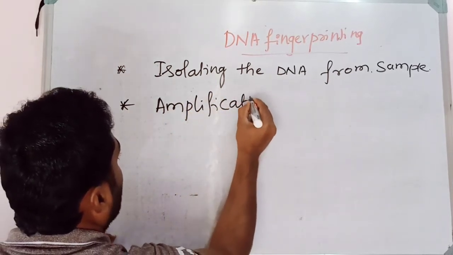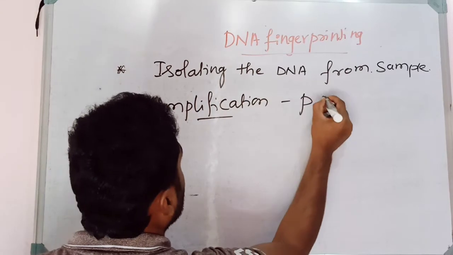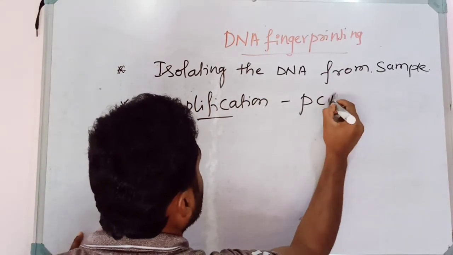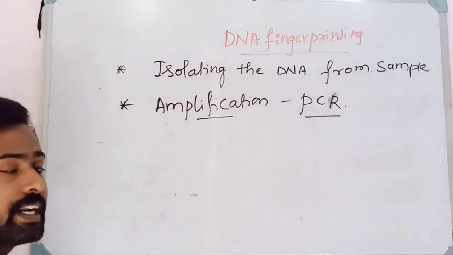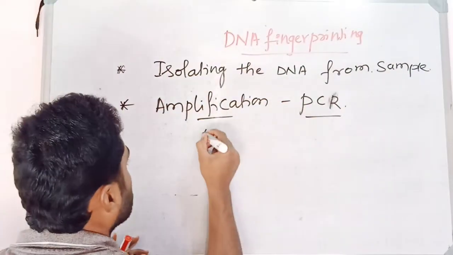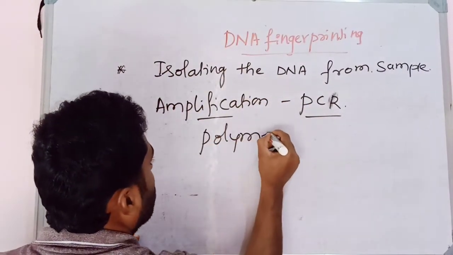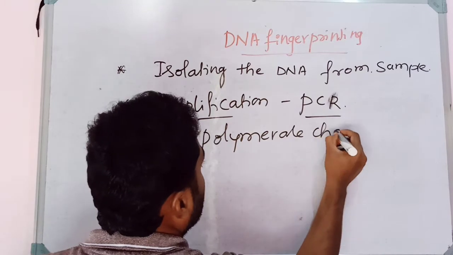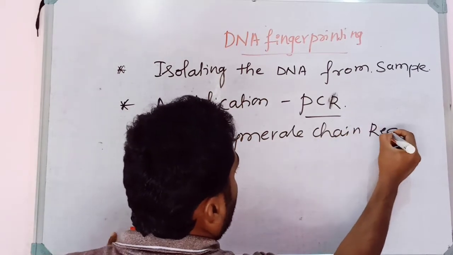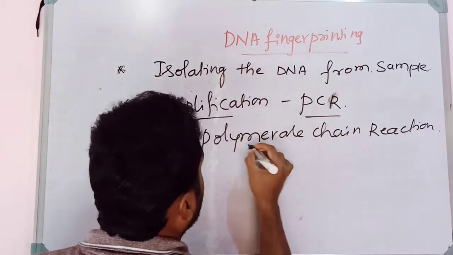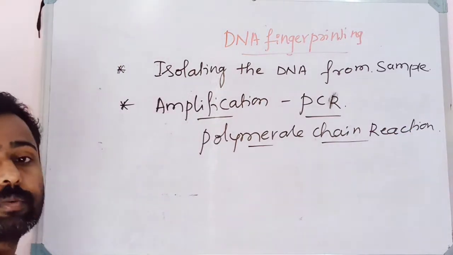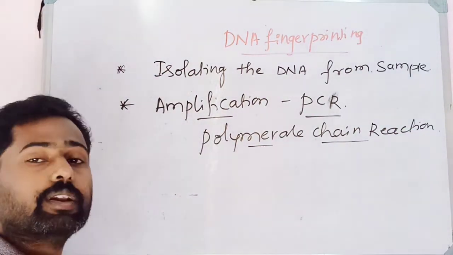The DNA has to be amplified by using an instrument called PCR. PCR stands for polymerase chain reaction. By using PCR we can amplify the DNA. Amplification is nothing but an increase in the number of copies of DNA, so the amount of DNA will be doubled.